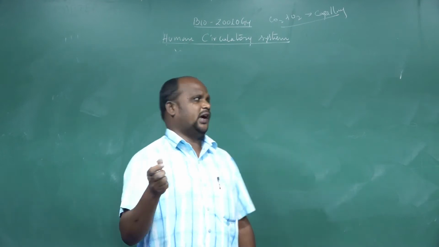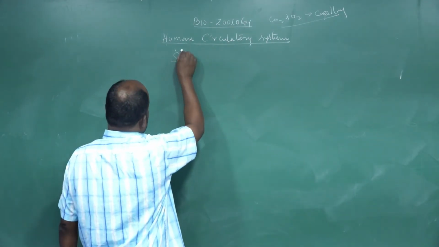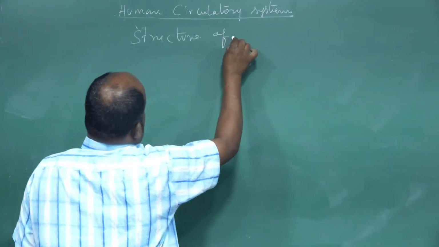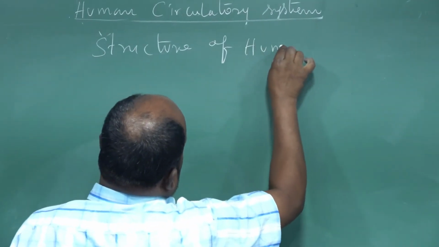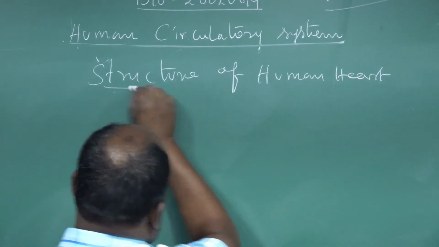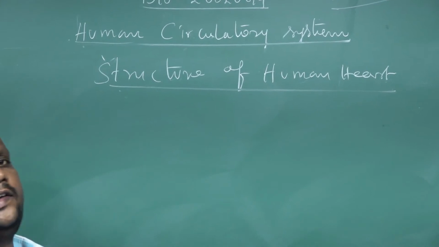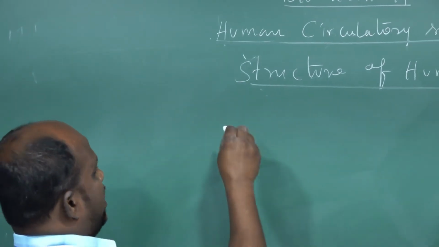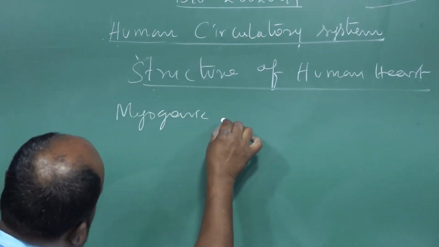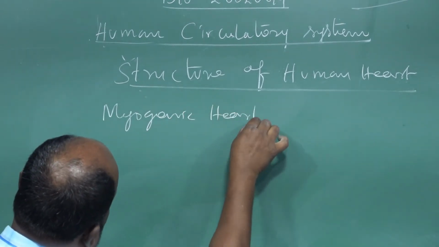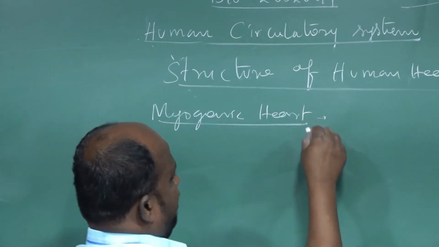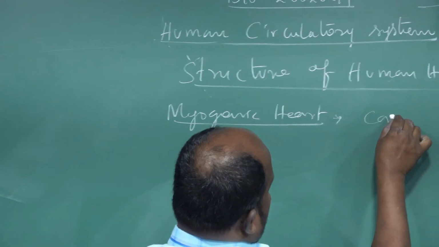Structure of the human heart. Just listen. The human heart has a myogenic heartbeat. The human heart is a myogenic heart. The heart is made up of cardiac muscles.